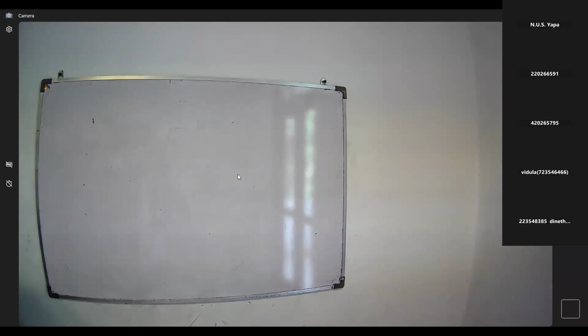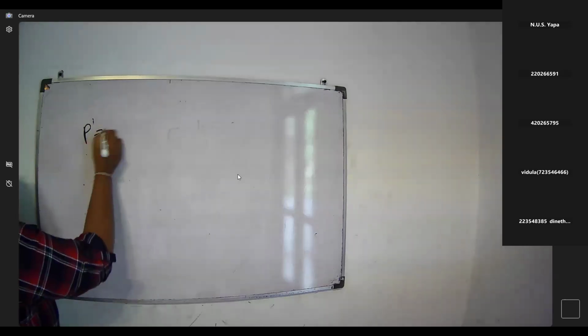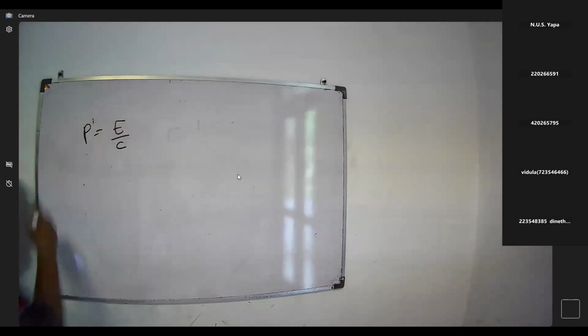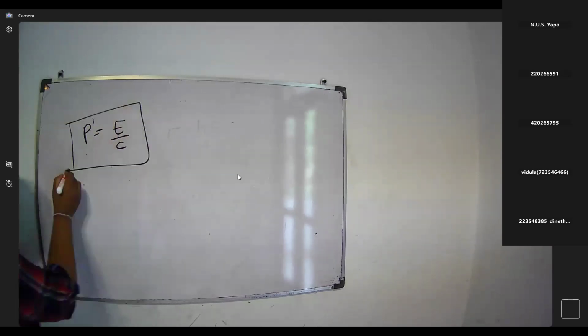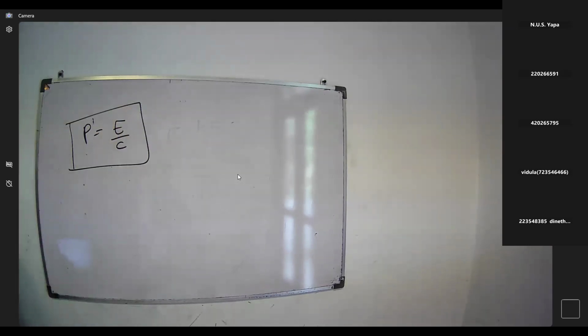In the second one, this example shows how to determine the momentum of a photon for a known energy, right? The equation for the momentum is P equals E over c. P equals E over c, right? We discussed this in the last unit. The photon energy is given as 10 mega electron volts, MeV.